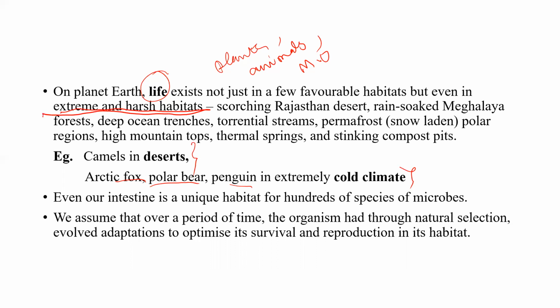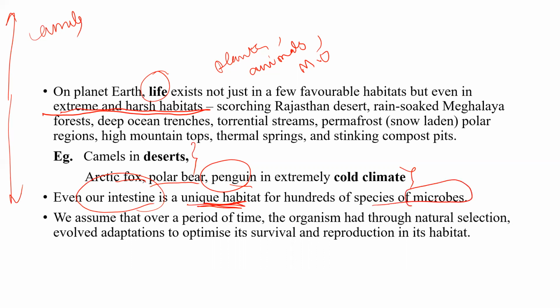What are extreme and harsh habitats? Highest temperature and lowest temperature. The highest temperature means camels exist in desert. The lowest temperature means penguins exist in cold climate. So that is what it means. So scorching Rajasthan desert, rain-soaked Meghalaya forest, deep ocean trenches, torrential streams, permafrost, snow-laden polar regions, high mountain tops, thermal springs, and stinking compost pits. Even our intestine, as I mentioned before, is a unique habitat for hundreds of species of microorganisms.